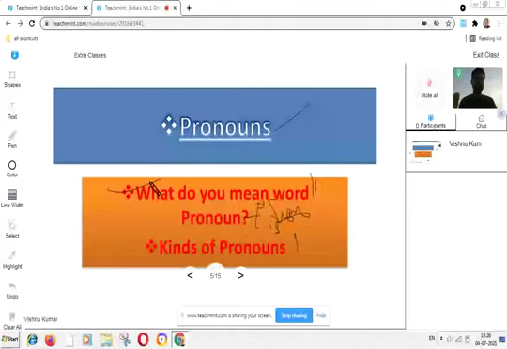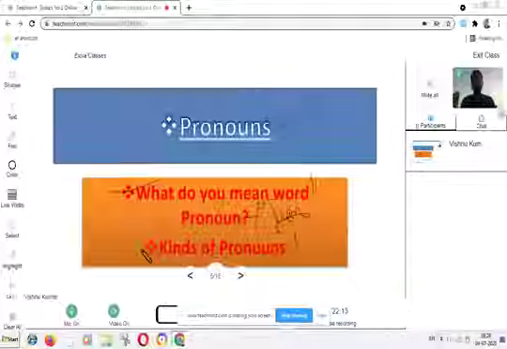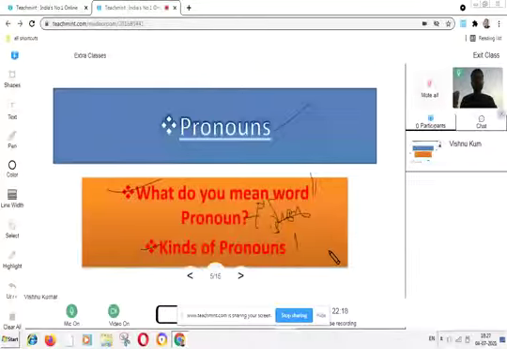All those words which are used in the place of a noun are called pronouns. There are 6 kinds of pronouns, which we will discuss in the next lecture of English grammar when we will study the pronoun in detail. All right.